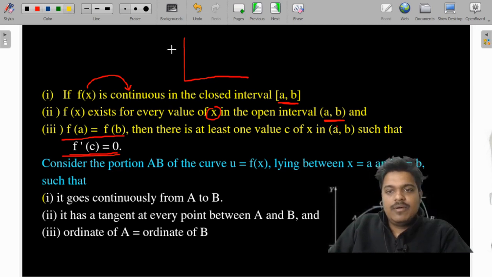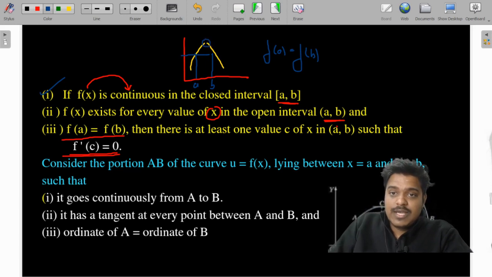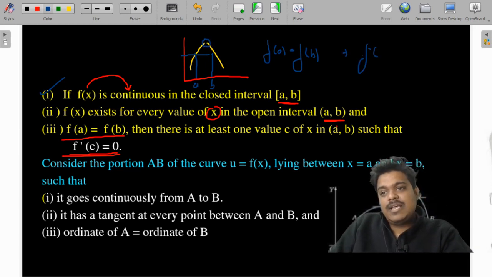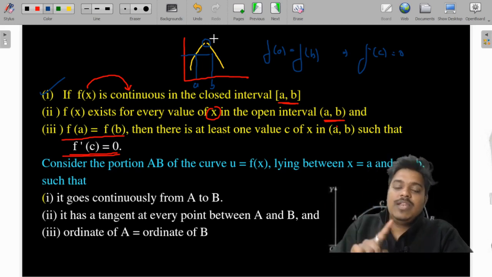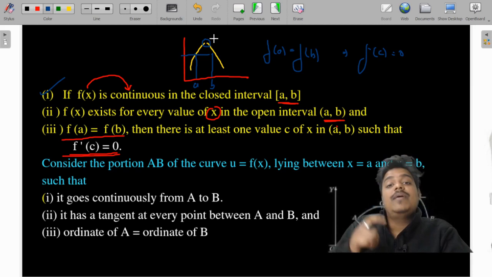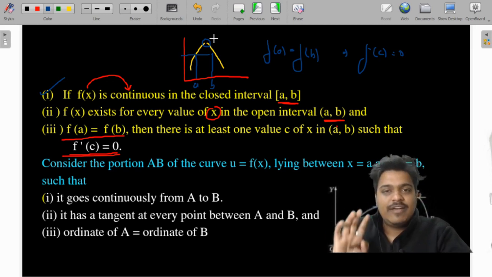Suppose you try to draw a graph. The graph goes like this and it comes back like this. Now, this is your point A and this is your point B. If you check, f(a) is equal to f(b), so the third condition is satisfied, but the first condition is not satisfied because the function is not continuous here. So in this case there is no point c such that f'(c) is equal to 0, because the derivative is not even defined there. That is why the function has to be continuous, the derivative has to exist between a and b, and f(a) is equal to f(b). If there are these three conditions, then we can say there exists a point c such that f'(c) is equal to 0.